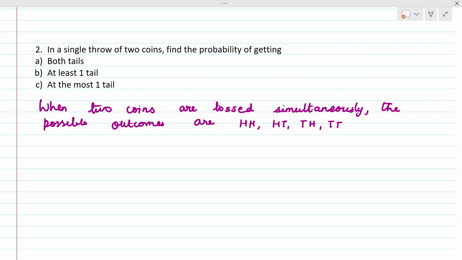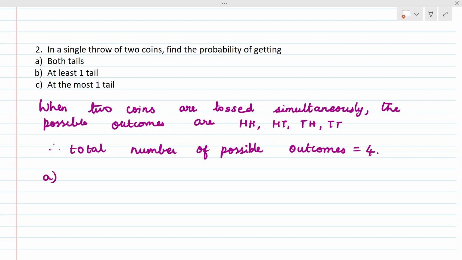So how many possibilities are there? Total possible outcomes is 4. We have 4 possibilities. Now we will do the subdivisions. The first subdivision, A, is both tails. We have already written the total number of possible outcomes outside this ABC because it is common to all the 3 subdivisions.